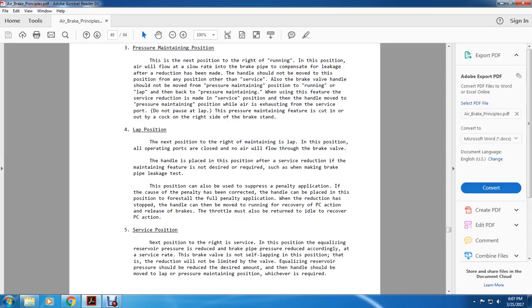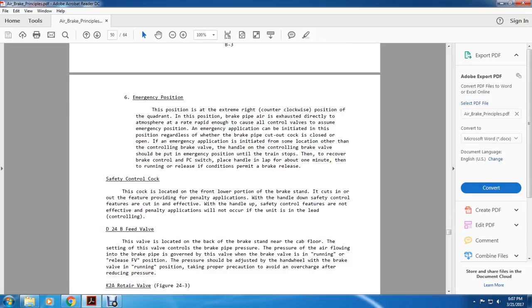Alright, service position. The next position to the right is service. In this position the equalizing reserve pressure is reduced, reducing the brake pipe pressure accordingly at a service rate. The brake pipe is not self-lapping in this position, so the reduction will not be limited by the valve. When the equalizing reserve pressure has been reduced to the desired amount, the handle should be moved to the lap or pressure maintaining position, whichever is required.